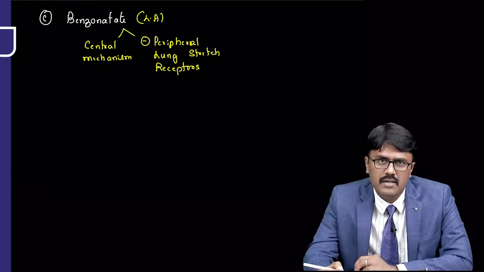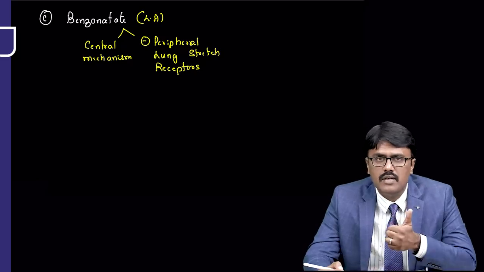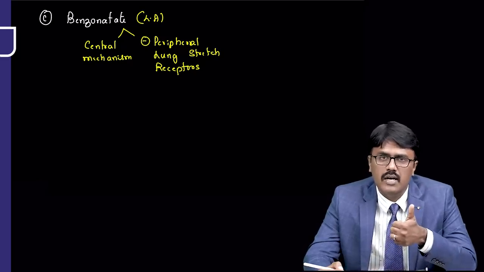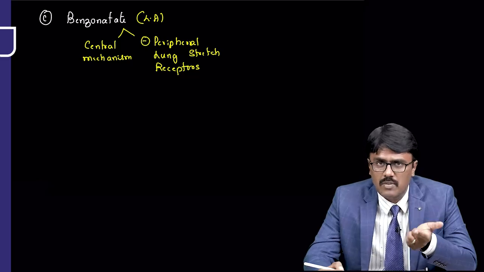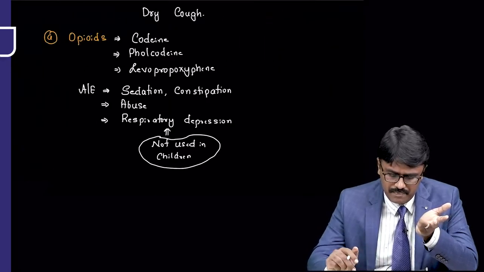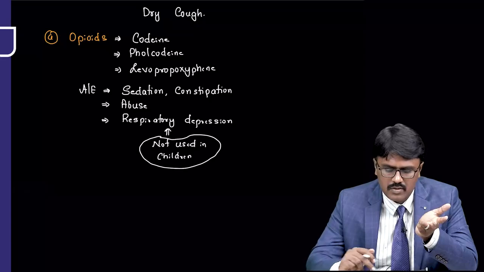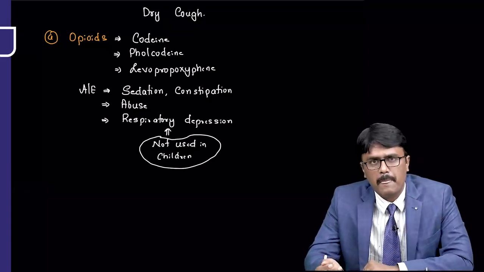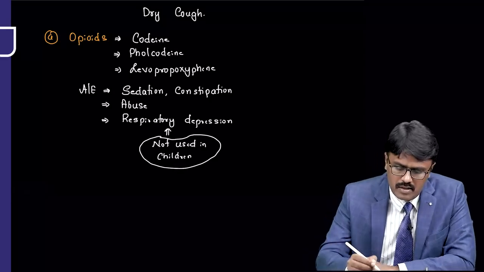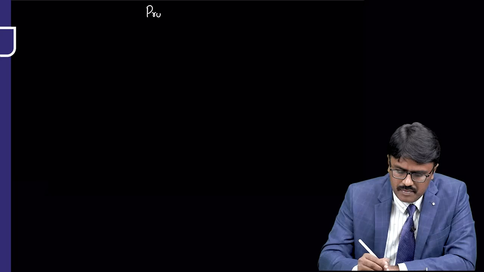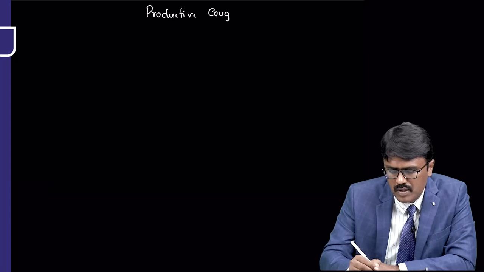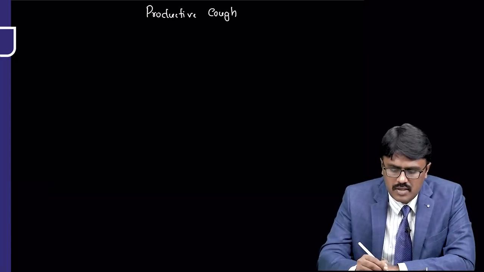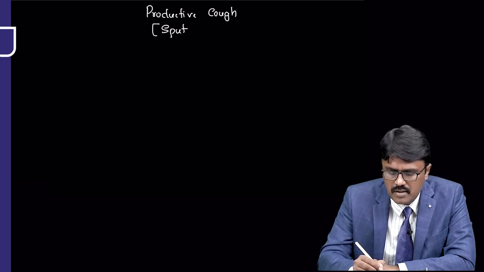So basically we have three important drugs to suppress cough. Number one, opioids: codeine, folcodeine, and levopropoxyphene. Number two, we have an NMDA antagonist called dextromethorphan. Number three, we have a local anesthetic called benzonatate. So these are the drugs for dry cough. Now moving on to the drugs used for productive cough. The problem in productive cough is that sputum is produced from the lungs.